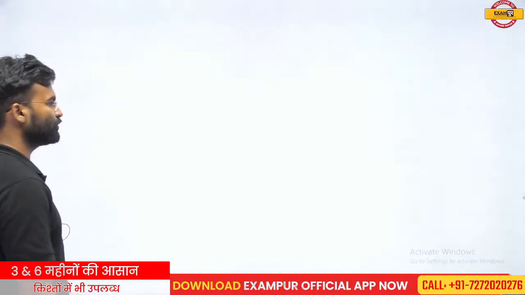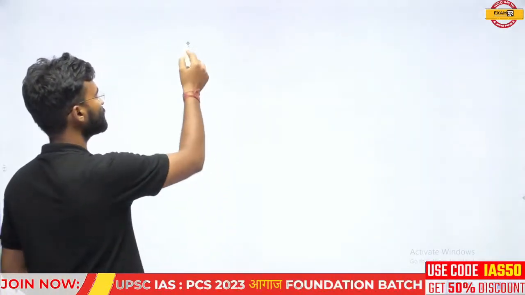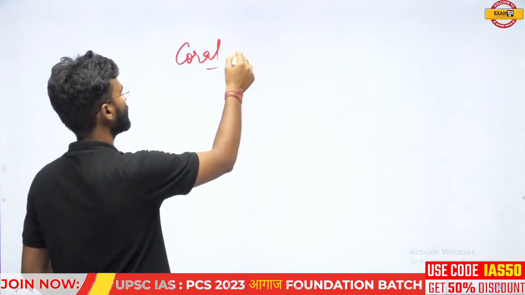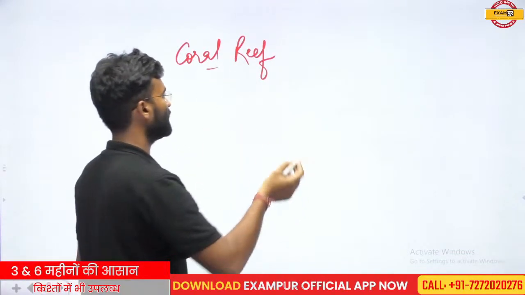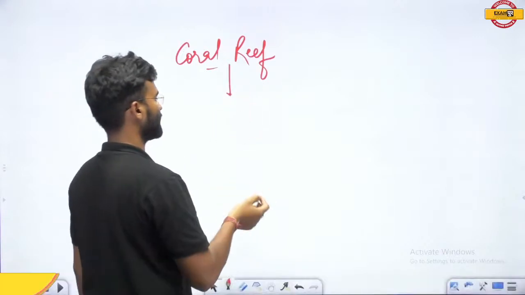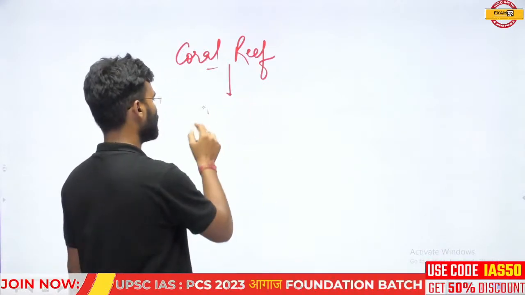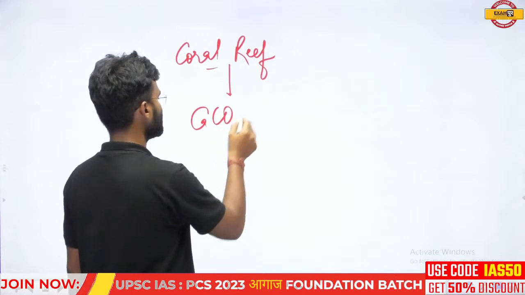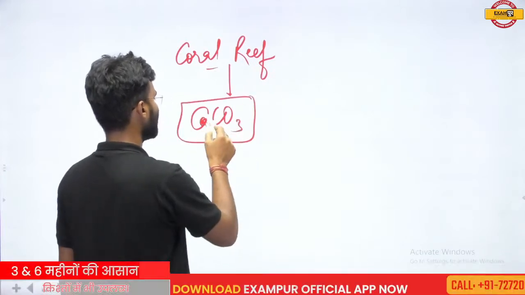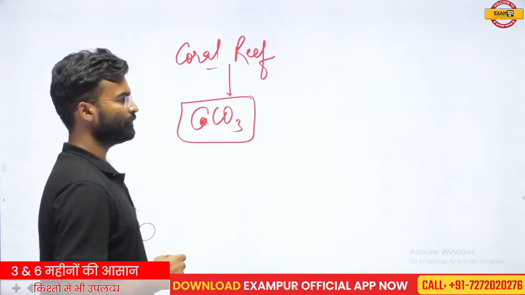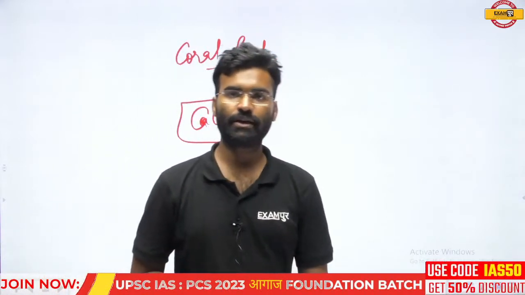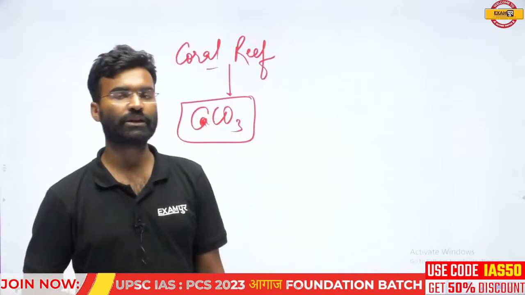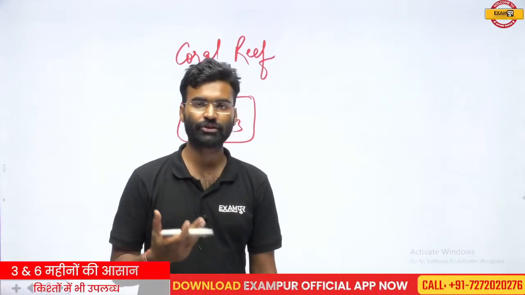Do you know about coral reefs? Coral reefs are organisms. You have studied about these coral reefs many times. Coral reef is basically a calcareous organism. That means an organism whose outer shell is made from calcium carbonate. Like you have heard about the shank, the conch shell. Generally during worship we use the conch.